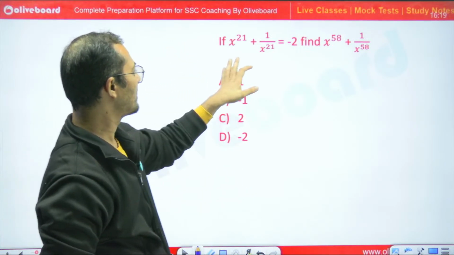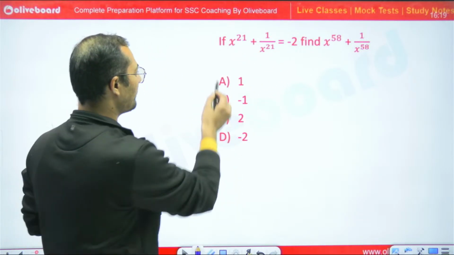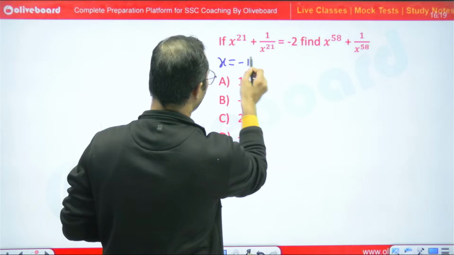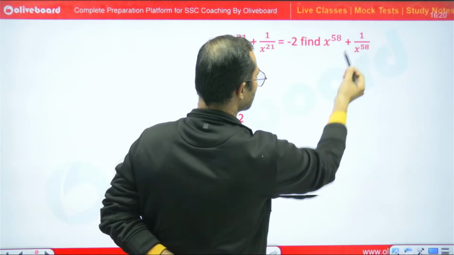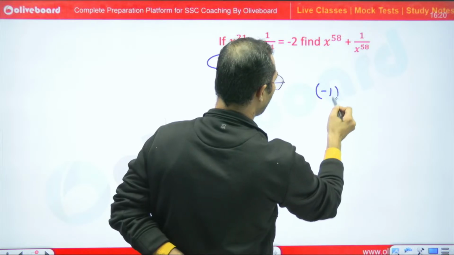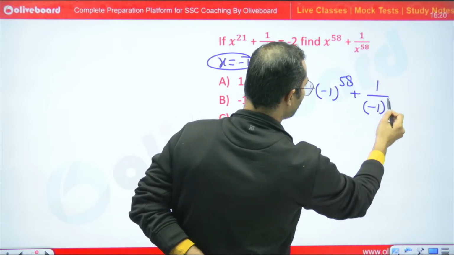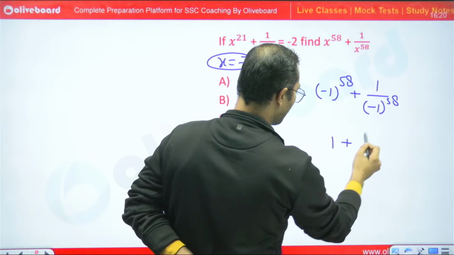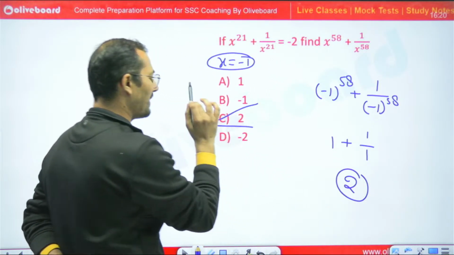See, x to the power 21 plus 1 upon x to the power 21, odd power. So we can freely assume x is equal to minus 1 will satisfy the equation. So minus 1 to the power even means I will get plus 1. Minus 1 to the power 58, so here plus 1, 1 upon 1. So I will get 2. So 2 is the right answer. C part is the right answer.